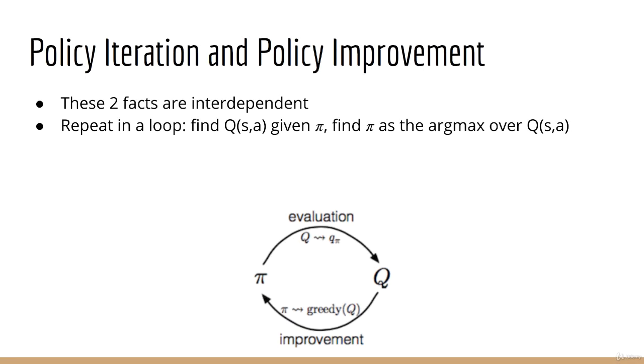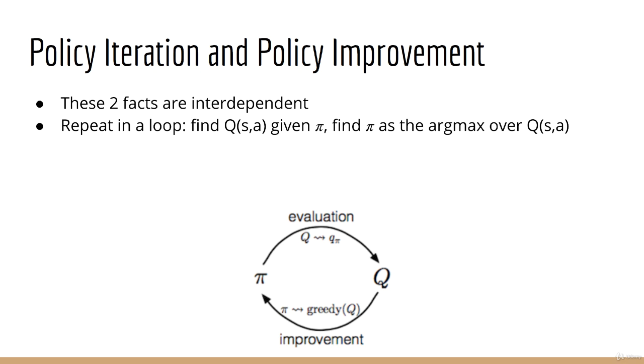Well, it turns out that these two facts are interdependent. Given a policy, we can find its corresponding action value, and from that, we can take the argmax to find a possibly better policy. But what if this policy is different from the original policy? Then we can find the value function for this new policy. And from that, we can take the argmax again to find yet another new and possibly better, but at least as good, policy. From there, we can find the value function again. So you see, this is just a loop where we go back and forth, finding the value function given a policy and improving the policy given that value function.